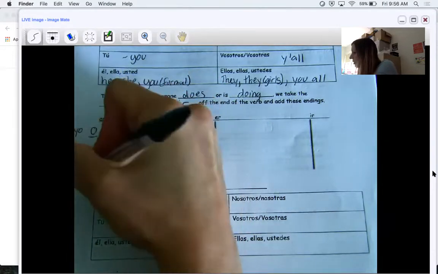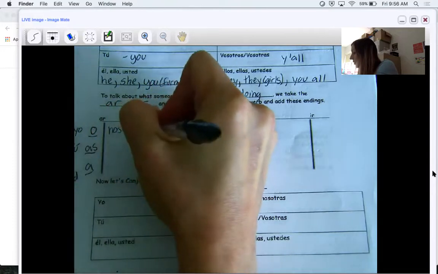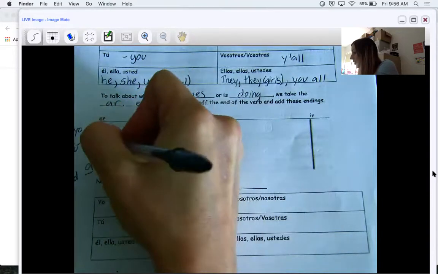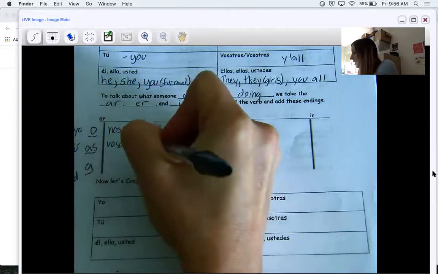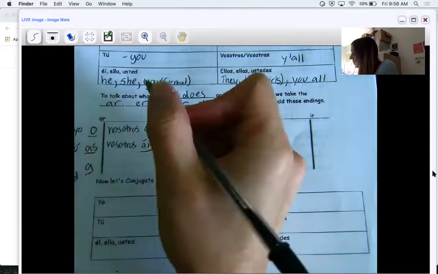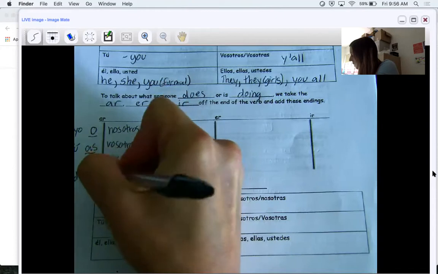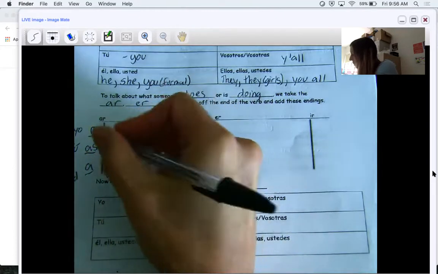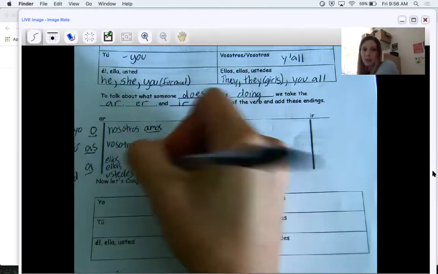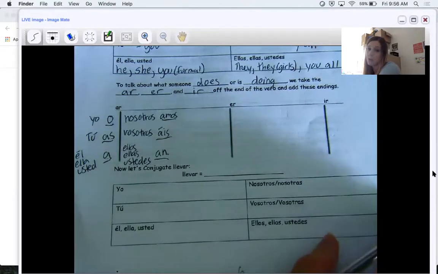Nosotros is amos. Okay, vosotros is áis. And then ellos, ellas, ustedes is an. So we have o, as, a, amos, áis, an as my endings for AR verbs. Okay, make sure you're writing these notes down. We're going to only practice with llevar right now.